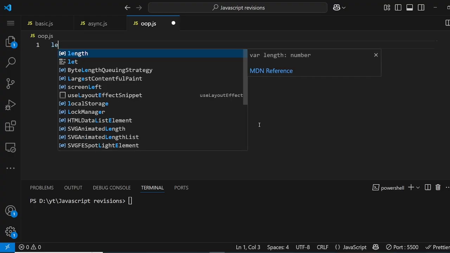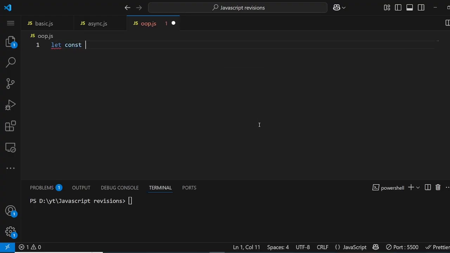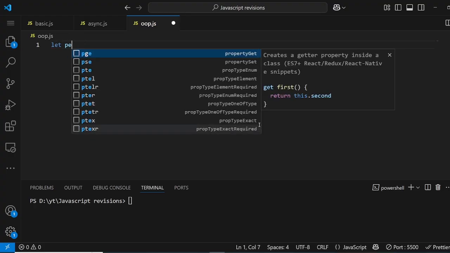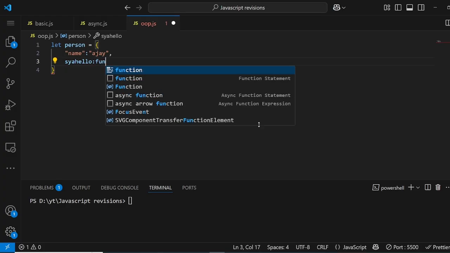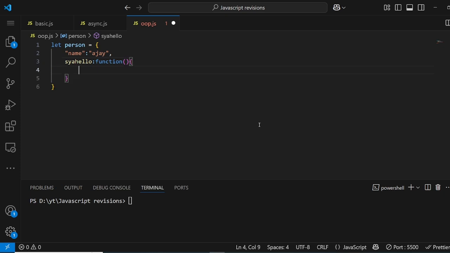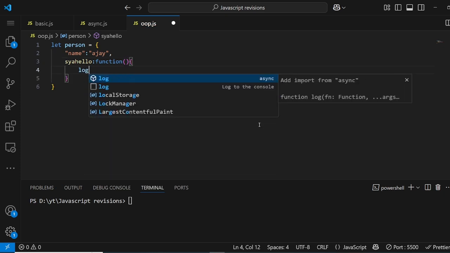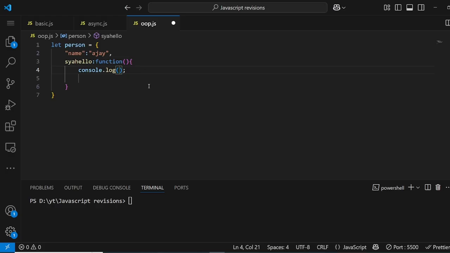So for example, right now we have this way of creating an object. We can do this, sorry, not let, person, and I can say, I don't know, name Ajay, and I can have this method say hello, and this could be a function which logs hello Ajay.